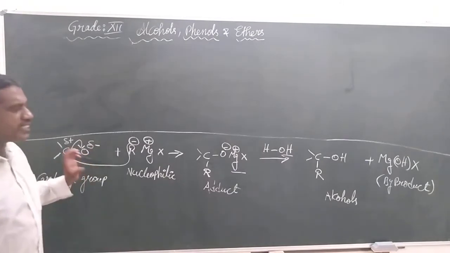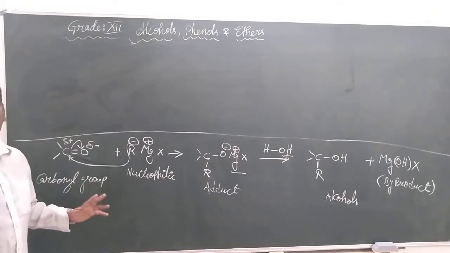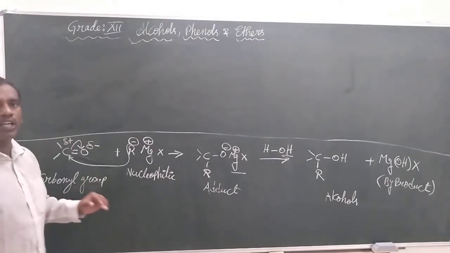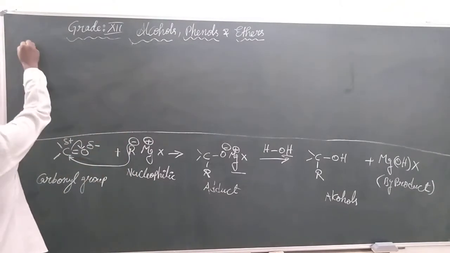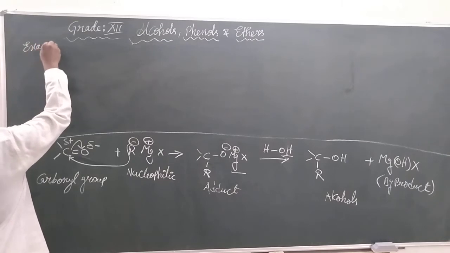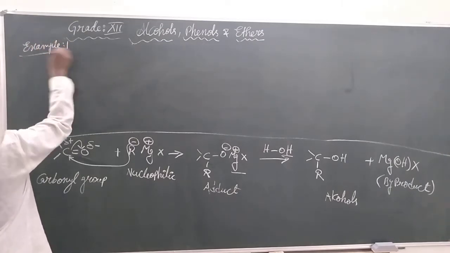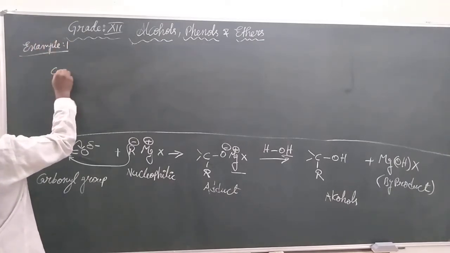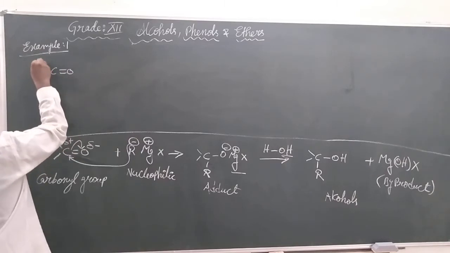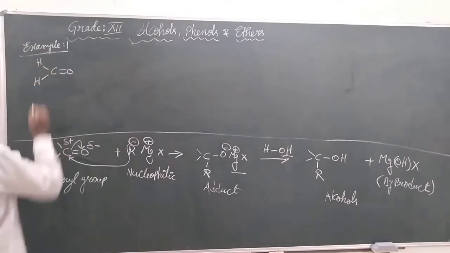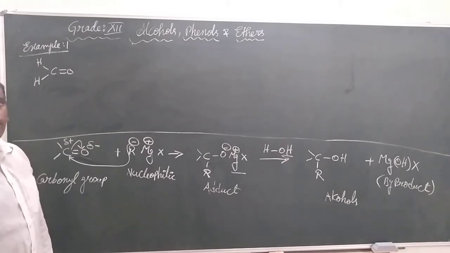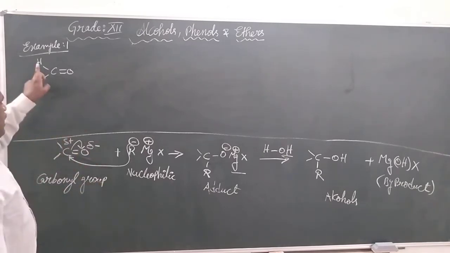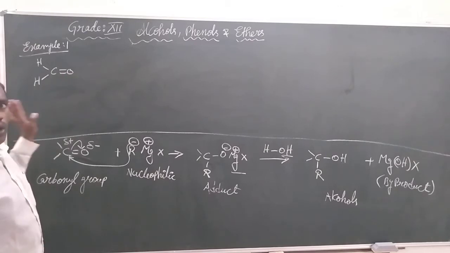So keep this general equation, and with this general equation we are going to take some examples. Let us take example 1. In the place of some bonds, both the bonds are with hydrogens. Can we name the compound? H, C double bonded O, H.